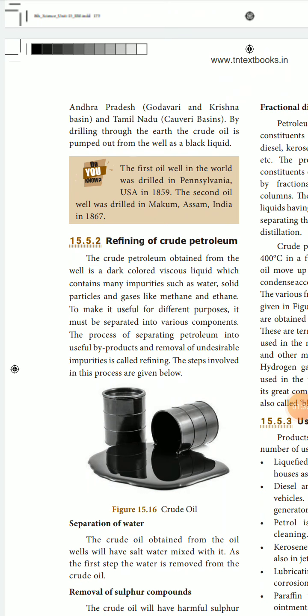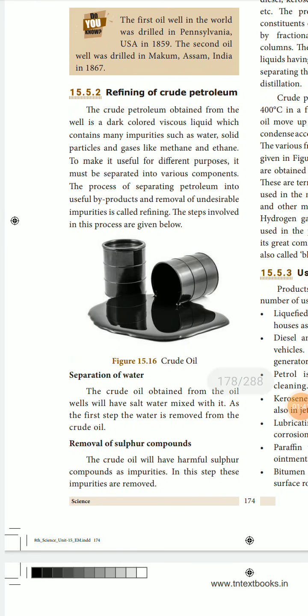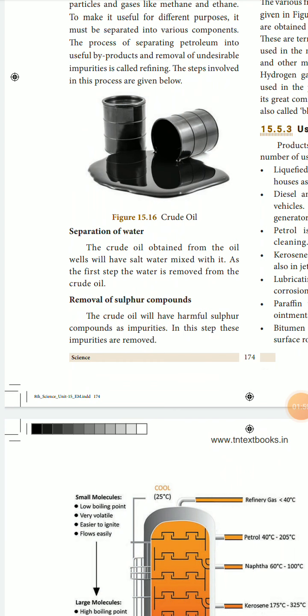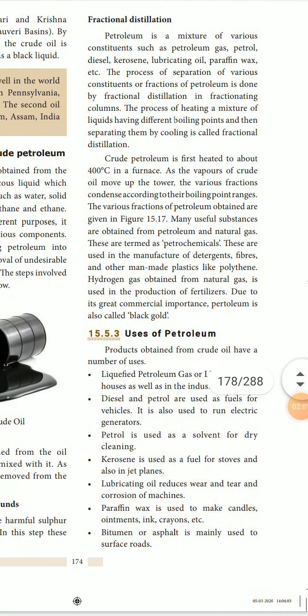The process of separating petroleum into useful byproducts and removing undesirable impurities is called refining. The steps involved in the process are given below. First, the separation of water: the water is removed from the crude oil. After that, the sulfur compounds, which are very toxic, are removed from the crude oil. Then, third, comes the fractional distillation.